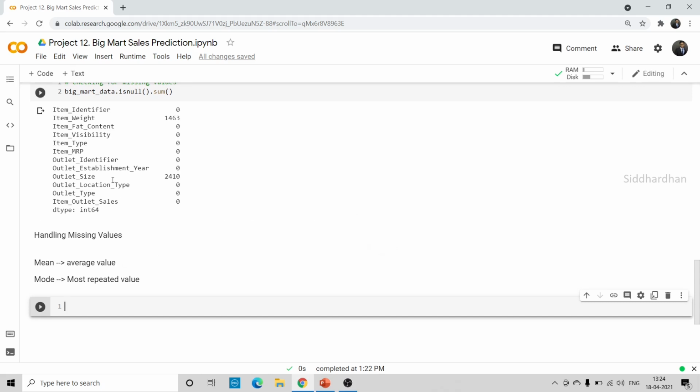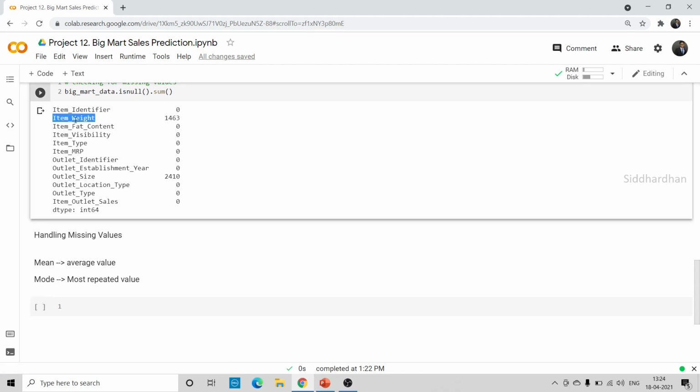We will find the mean of this item weight column and convert all the missing values to that mean. It will be a good method to replace the missing values. This method is called imputation. So we are going to impute the missing values in the item weight column using the mean value of this column.